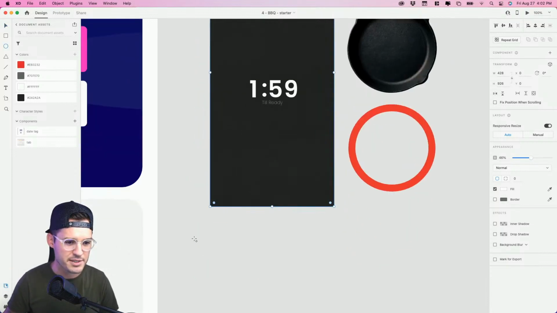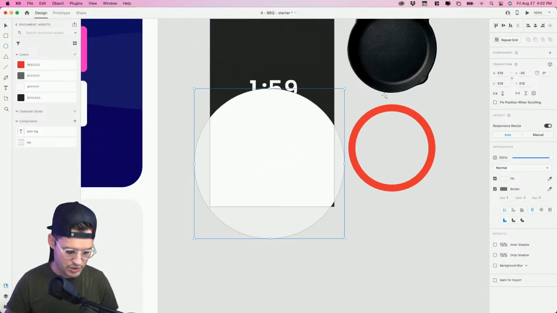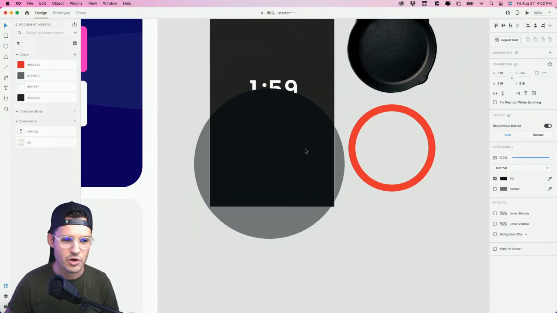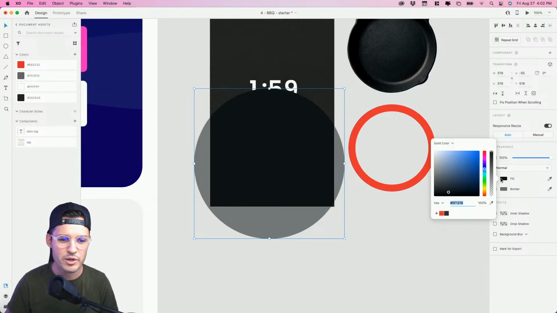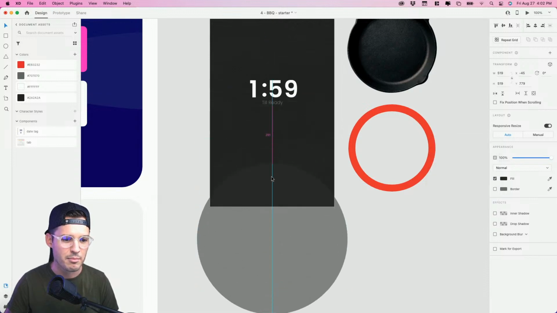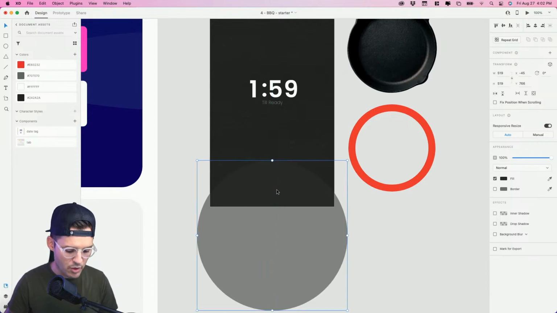I'm going to hit E for ellipse. I'm going to draw out a nice big circle here, and then I'm going to take the border off of it. I'm going to look for some of these dark tones, and maybe we don't want to do it quite as dark as the background. Maybe we want to go just a little bit lighter. So let's center that, bring it down to the bottom, something like this. I like it.